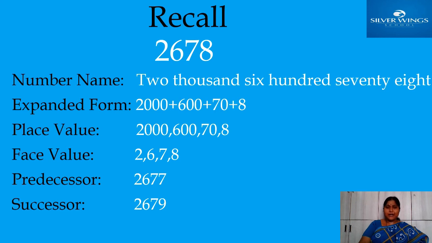Now we will write the predecessor and successor for the given number. What is the predecessor of 2678? Yes, you should see the ones place. In the ones place 8 is there. Predecessor means the number just before, no? Before 8 is 7. Okay, so 2677 is the predecessor of the given number. Next, instead of 8 you should write the number after. After 8 comes 9, immediately after 8 will come 9. So 2679 is the successor of the given number.